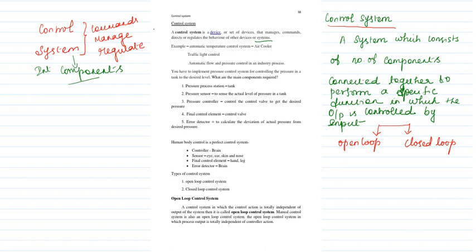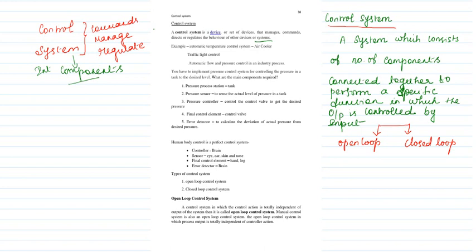That is one example. Another example is traffic light control, which operates according to the instructions or a predefined set of times. Another one is automatic flow and pressure control in industry processes.